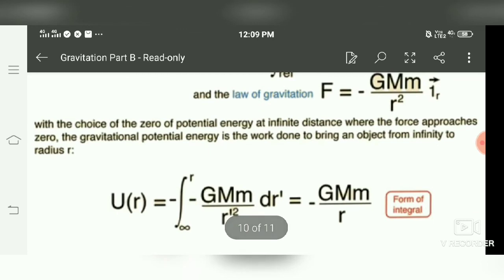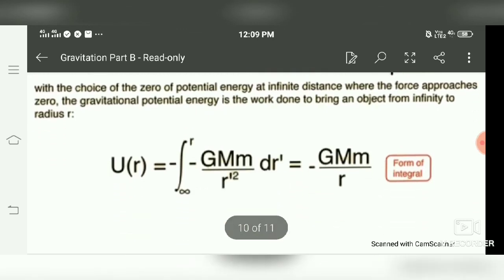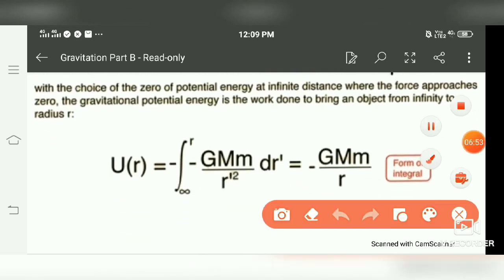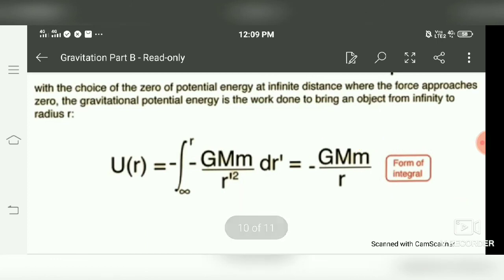By doing it in the same manner, we get the same result as the potential, but with this small m extra. Otherwise all derivation is same as the previous one, but here we have taken the force, but in the previous article we have taken force per unit mass. So this is the gravitational potential energy.